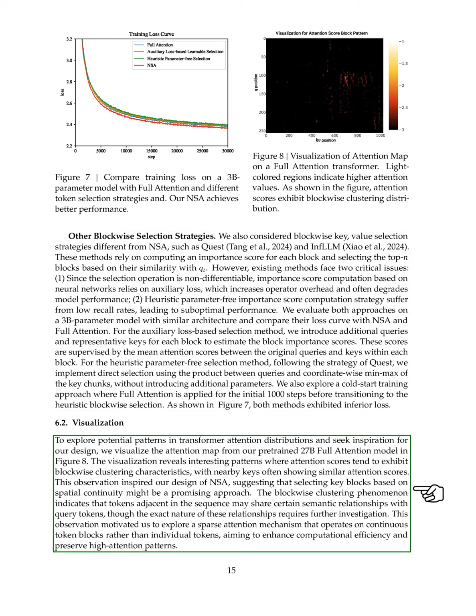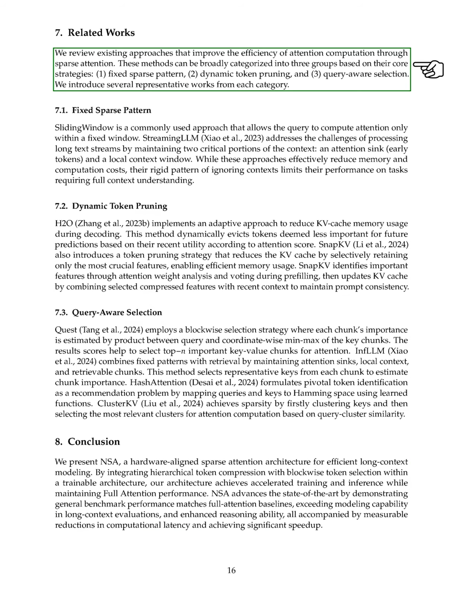To gain insights into transformer attention distributions, we visualized the attention map from our pre-trained 27 billion parameter full attention model. This visualization revealed blockwise clustering patterns, where nearby keys often had similar attention scores. This observation inspired our NSA design, suggesting that selecting key blocks based on their spatial continuity could enhance efficiency while maintaining high attention patterns. Finally, we review existing methods that improve attention computation efficiency through sparse attention, categorizing them into 3 groups: fixed sparse patterns, dynamic token pruning, and query-aware selection, and we introduce several representative works from each category.